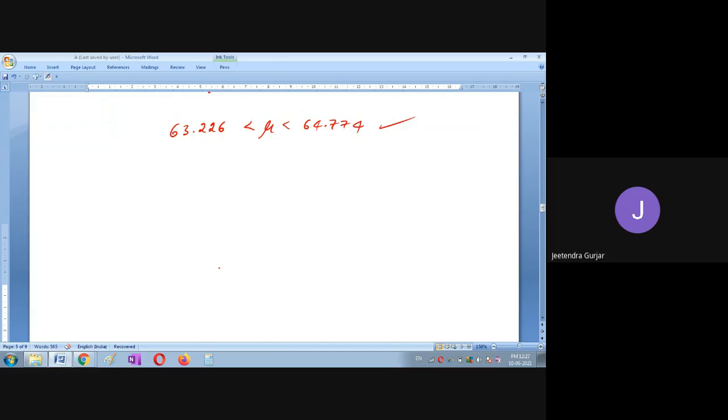Yes, take down the next example, students. Example 2.